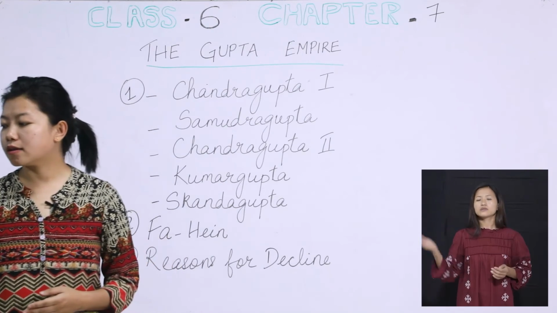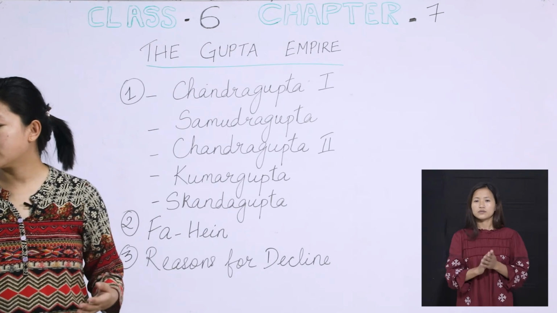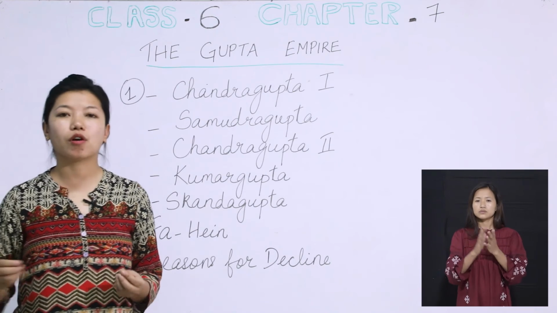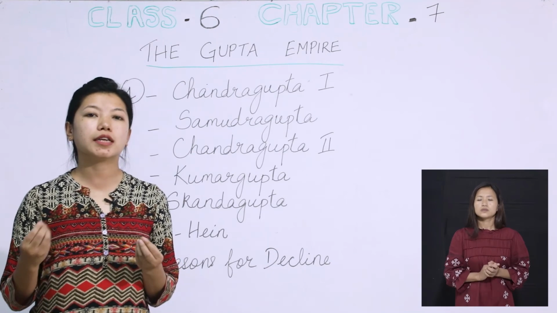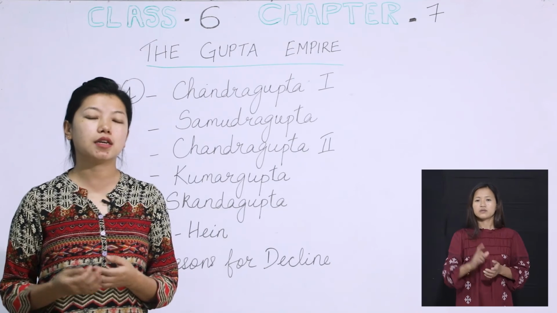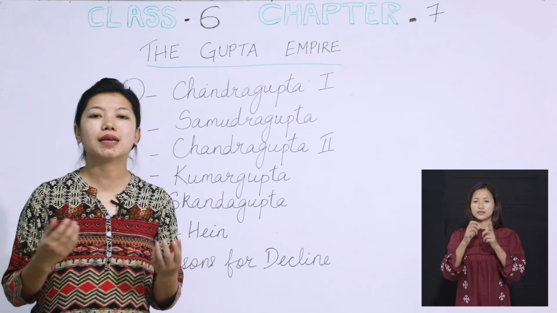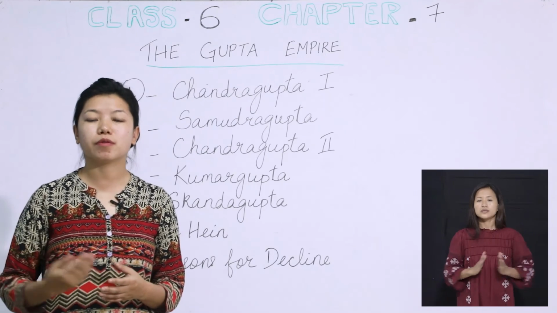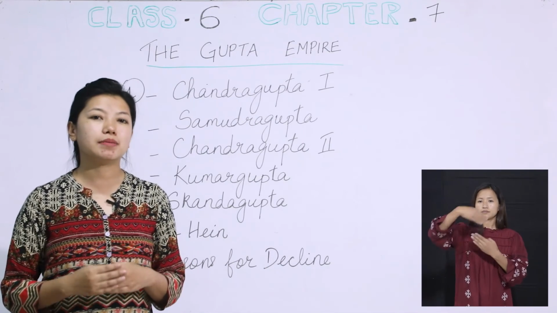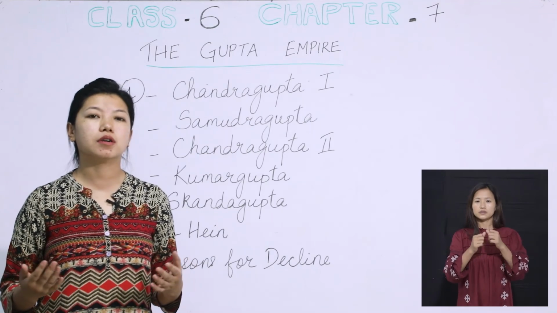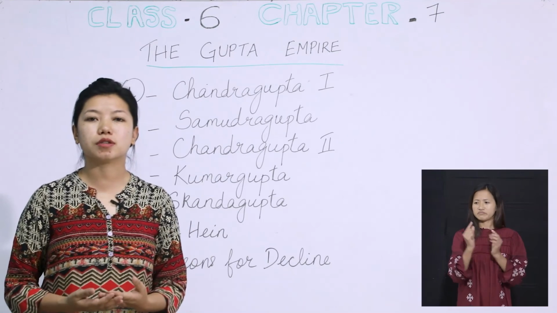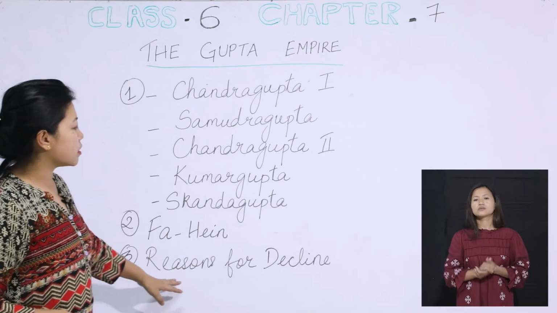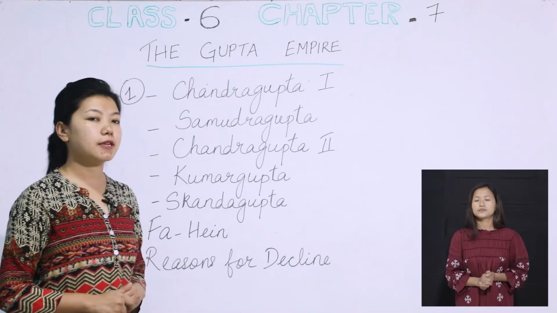All right. And one of the last reasons was weak kingship. In the later part of the Gupta dynasty, the governors and the kingship did not share the peaceful relationship which they were sharing before, right? And because of the enmity among them, because of the non-unity and non-cooperation, the Gupta dynasty also declined. All right. So those are the reasons for the decline of the Gupta dynasty.